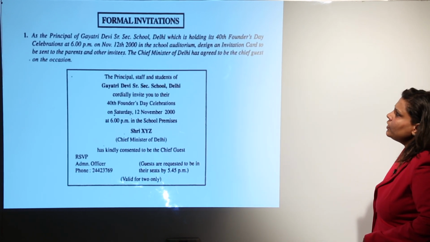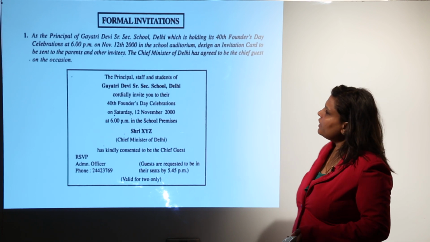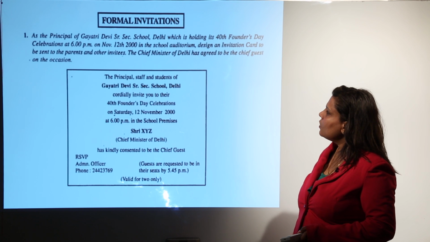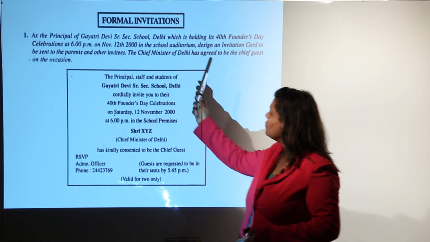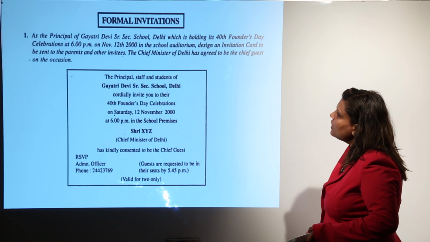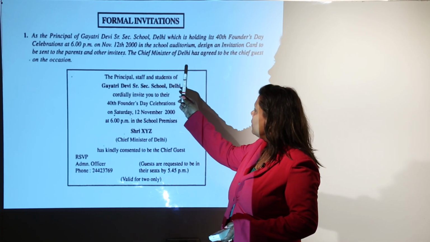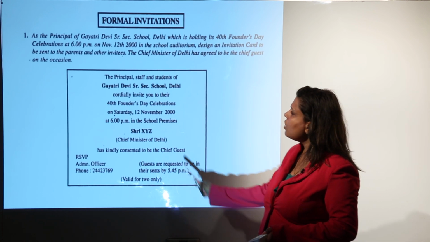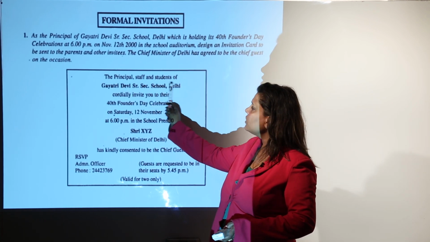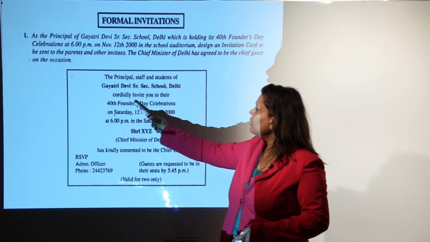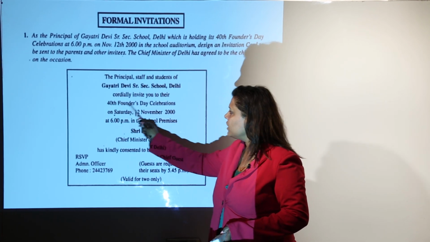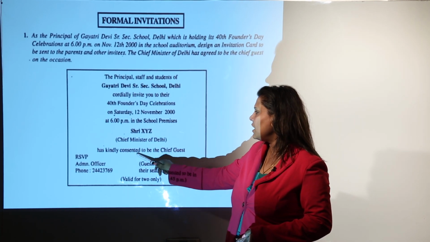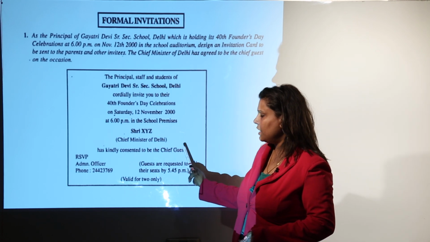Now we come to the formal invitations. There are many types of invitations. This is a formal invitation of a card type system, where the principal of the Gayatri Devi school, which is holding its 40th Founders Day, is inviting everyone. The Chief Minister of Delhi has also agreed to be the chief guest. So it will be from the principal, staff and students of Gayatri Devi Senior School, Delhi. You mention the event, the date, the venue, and the chief guest who has consented to be the guest there.